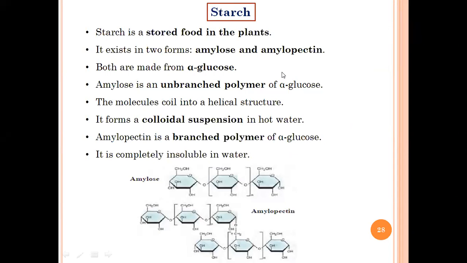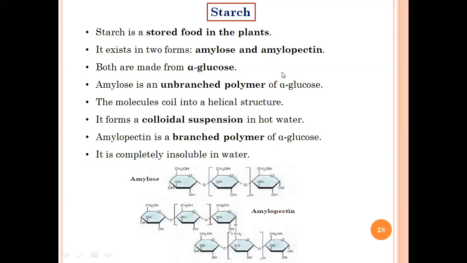Amylose and amylopectin are both made up of alpha glucose. So what is the difference between alpha and beta glucose? Can you tell me? In alpha, the hydroxyl group is attached on the downward side, and in beta it is attached on the upper side. On which carbon? At the first carbon, the anomeric carbon, the carbonyl carbon. Okay, you are correct.